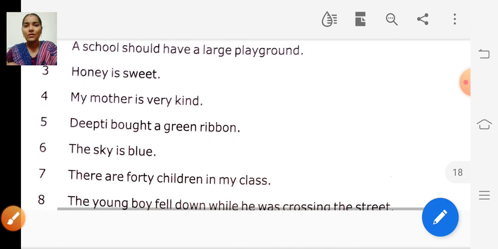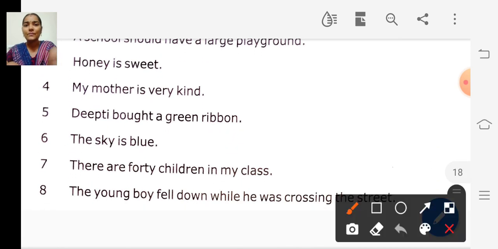So the fifth sentence: Deepthi bought a green ribbon. Which one is the adjective? First, which one is the noun? Two nouns are there, Deepthi and ribbon. Which word describes which noun?